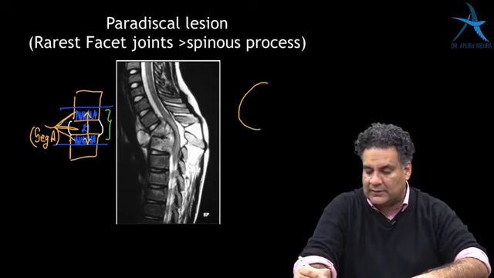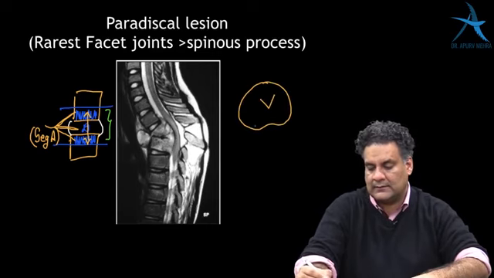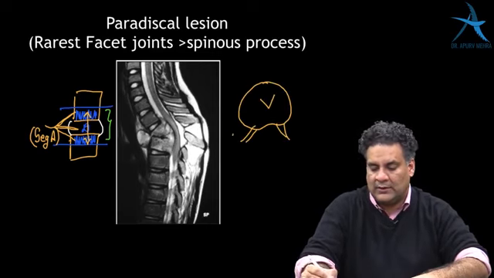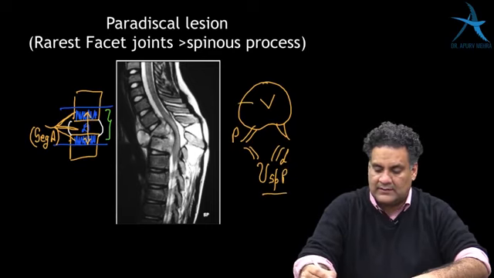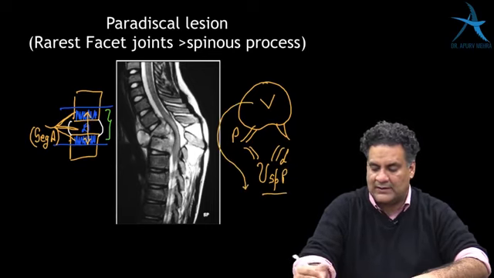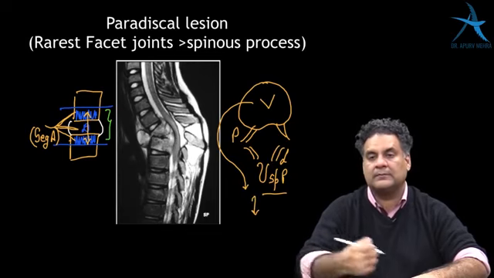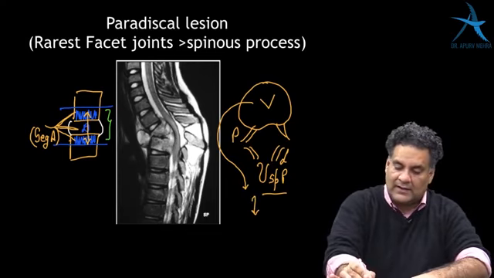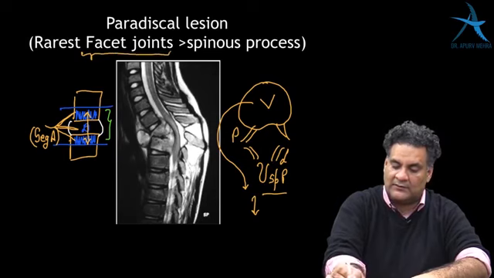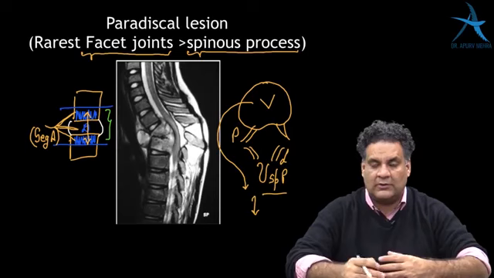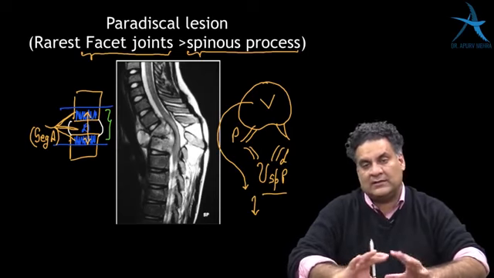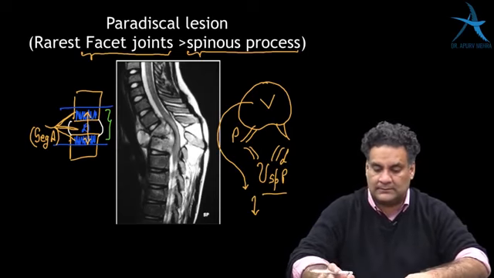If I look at a vertebra, the body, then the pedicle, then the lamina, and then the spinous process, the incidence of infection coming from anterior to posterior keeps on going down. That is why in tuberculosis, the rarest involved is the facet joints followed by the spinous process. According to your MCQs, facet joint is never a choice. That's why spinous process.